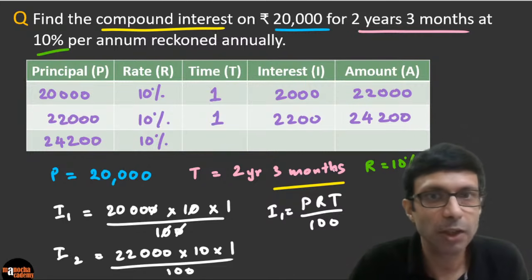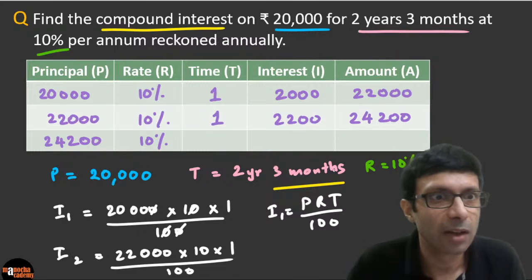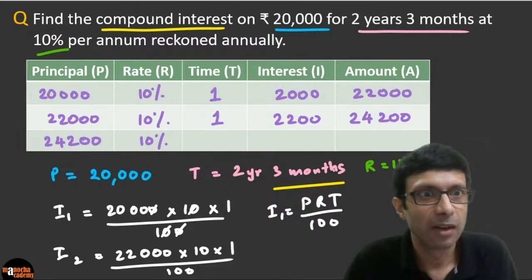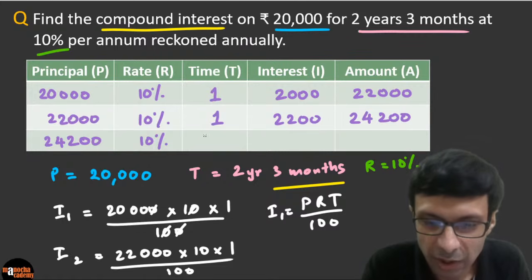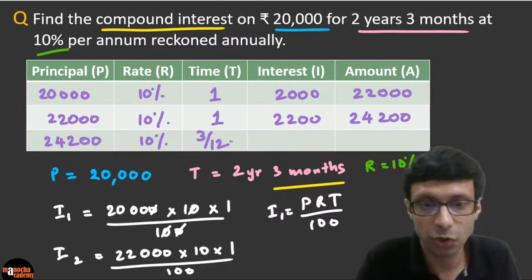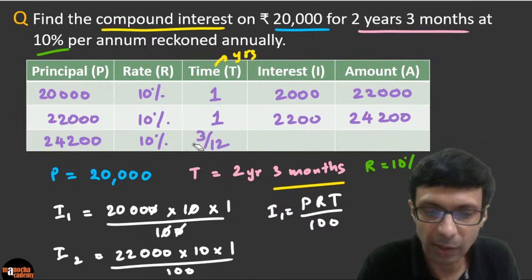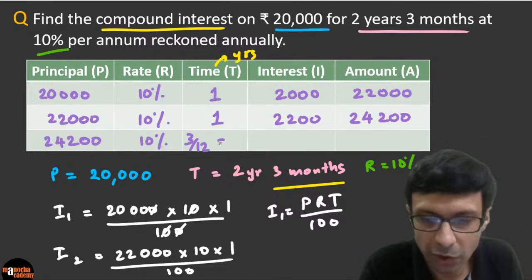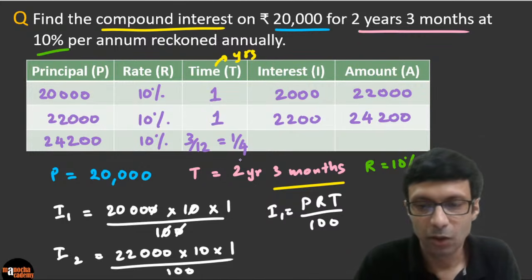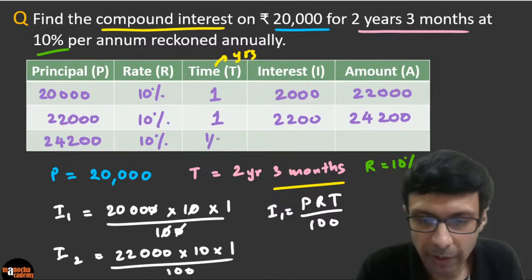Very good. Vanshita Mahajan is saying 3 by 12. Excellent. Unique Diamond says that. Devashish Nayak, 3 by 12, right? Kavya, very good. Darren, excellent. So 3 by 12 is basically 1/4. So the time is basically, guys, 3 months, because the time has to be taken in years. Don't forget, the time is in years, right? So 3 by 12, which is basically equal to 1 by 4. So we're going to use 1/4 here. Let me erase that and directly write 1/4. So what will be the interest now?